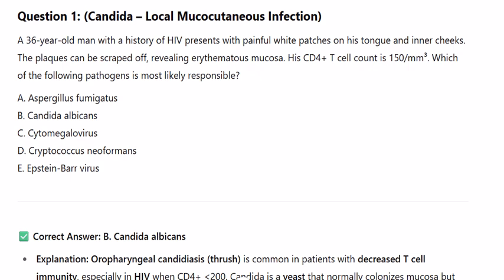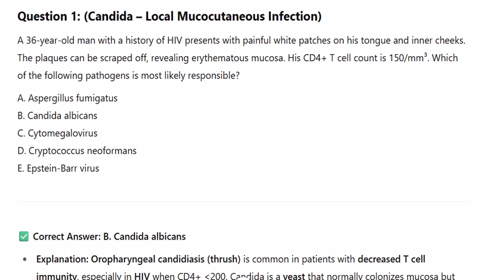A 36-year-old man with a history of HIV presents with painful white patches on his tongue and inner cheeks. The plaques can be scraped off, revealing erythematous mucosa. His CD4+ T cell count is 150 per microliter. Which of the following pathogens is most likely responsible?